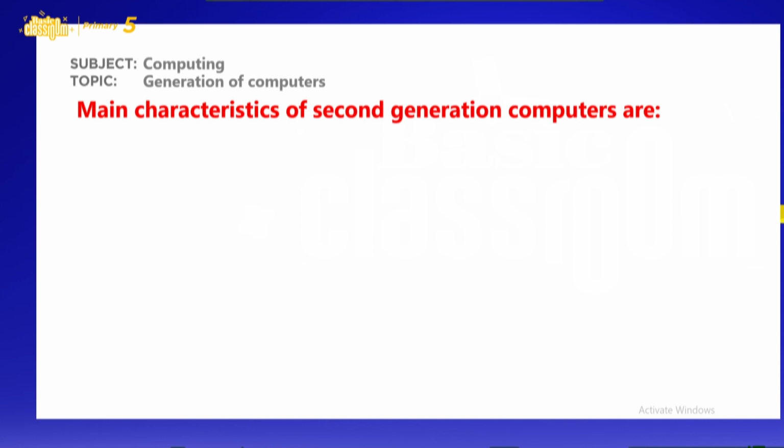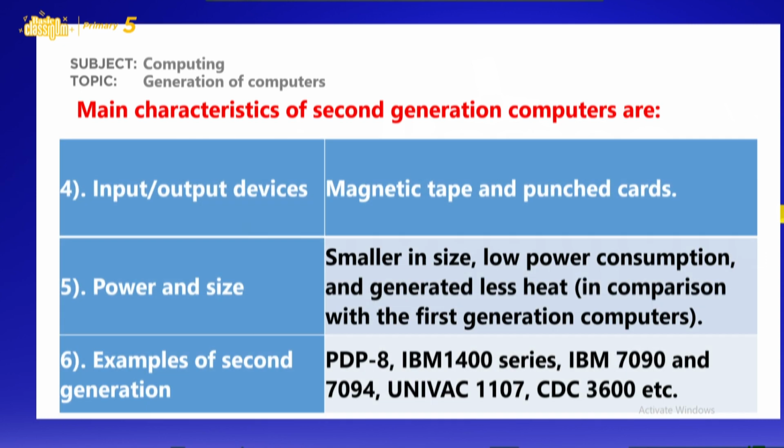The next characteristics of the second generation computers are the input and output devices. Over here we have magnetic tape and punch cards. Then we are looking at the power and the size of the second generation computers. Second generation computers were a bit smaller than the first generation computers and also consumed less power than the first generation computers.